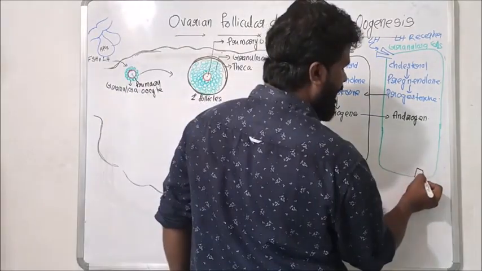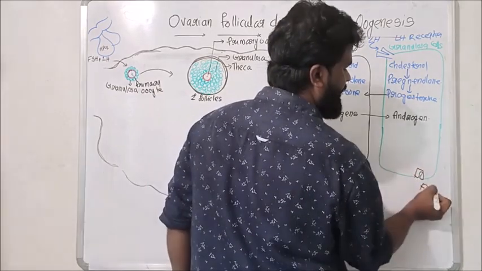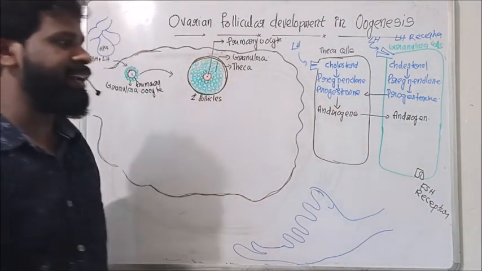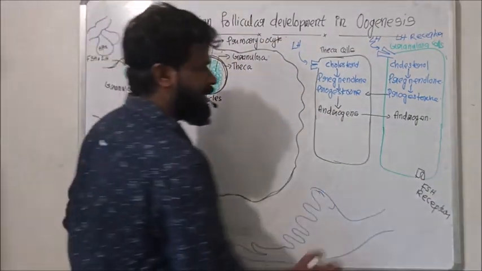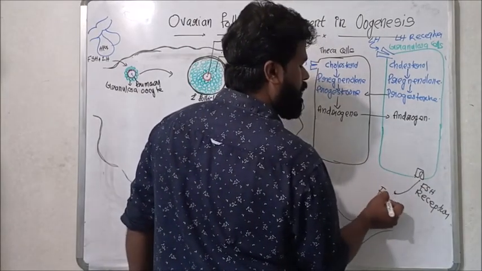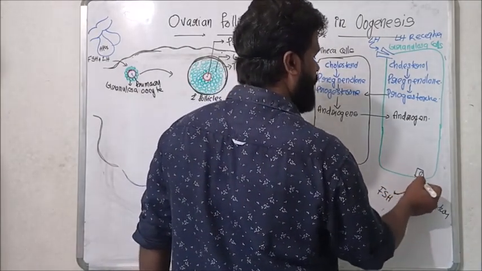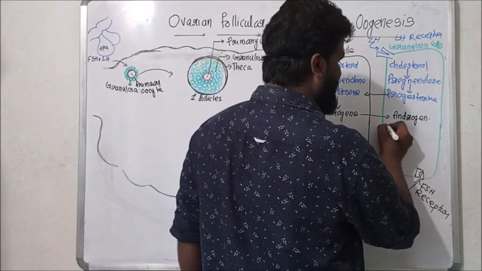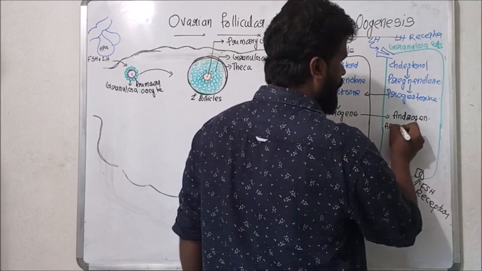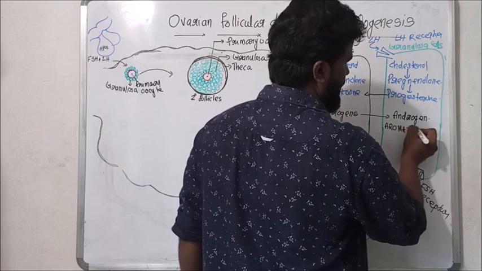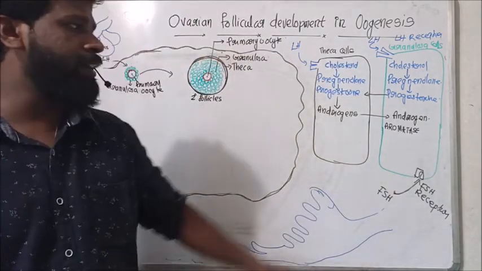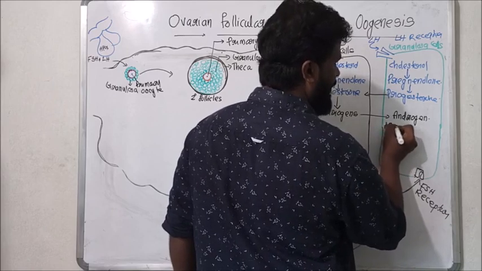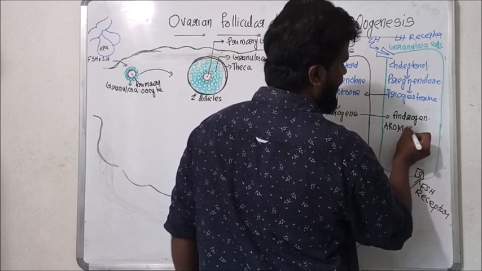This granulosa cell contains the hormone FSH receptor. So, under the stimulation of the hormone FSH, these granulosa cells produce an enzyme called aromatase.